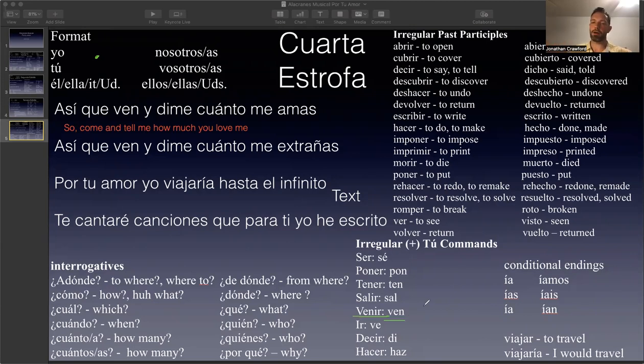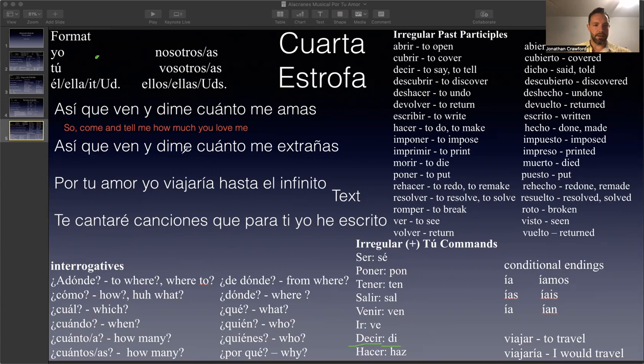Ven aquí means come here. Sometimes you hear parents scolding their children in Spanish, ven aquí, or ven acá. Acá also means here. It's like, come right here, ven acá, right? Or you have this other one, di. Di comes from the verb decir. For whatever reason, it's di. You just have to remember these. So I would write all these down and memorize them. Sé, pon, ten, sal, ven, ve, di, haz esto. Do this.